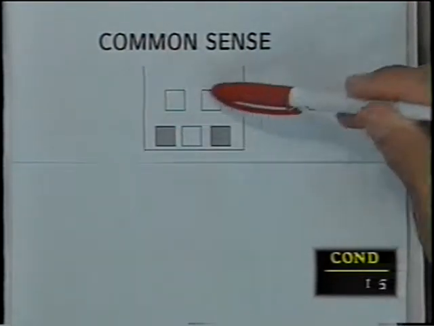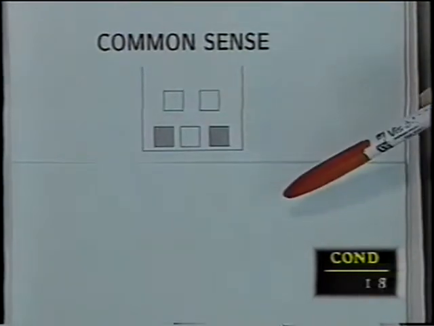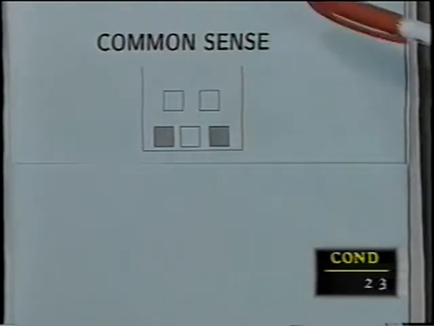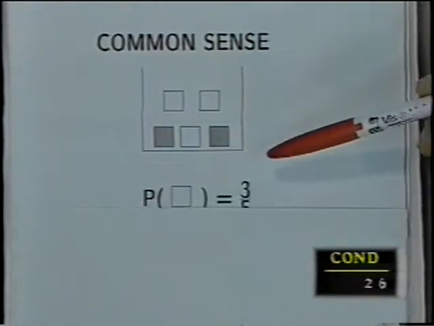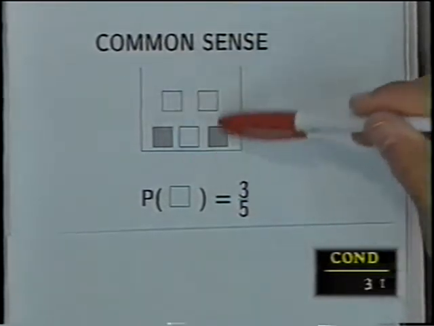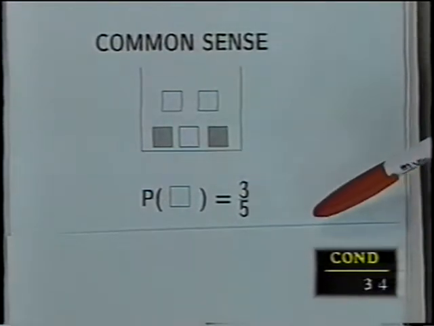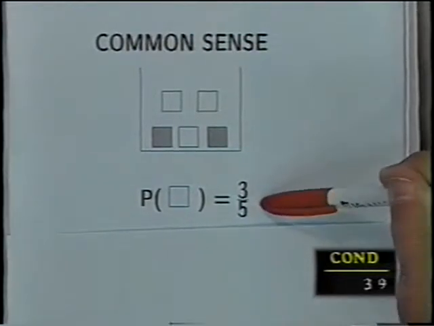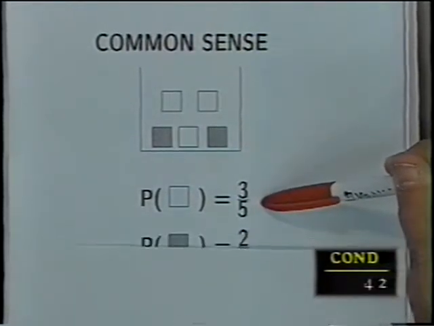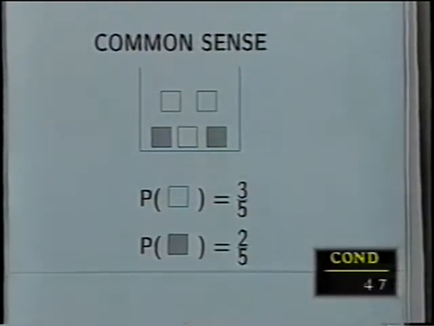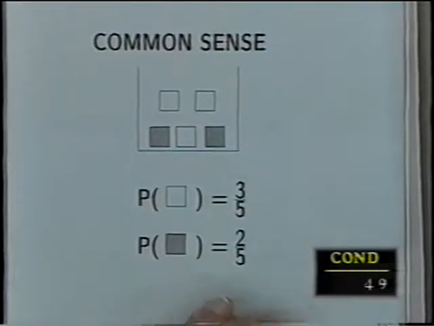Let's say we have a box, and in the box are 5 cubes, 3 white cubes and 2 black cubes. And I mix them around, I close my eyes, and I stick my hand in and I pull one out. What is the probability that that cube will be white? Well, the answer is 3/5, because 3 out of 5, they're equally likely, they're the same size, I can't see them, they're equally likely to be any one of them, and 3 out of 5 are white. The probability is 3/5. The probability of a black one is 2/5. Okay? No problem, everyone understands that.